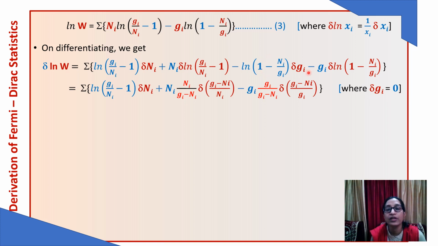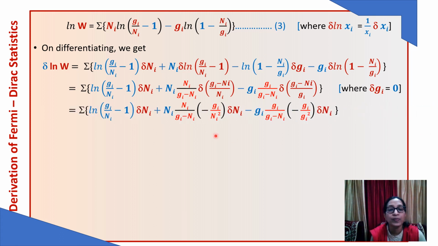So this term will drop out. So we will simplify it further. So we have log Gi minus Gi upon Ni minus 1 del Ni. This has been taken as such, Ni upon Gi minus Ni. Here we have differentiation of u upon v form: V du minus u dv upon v square.